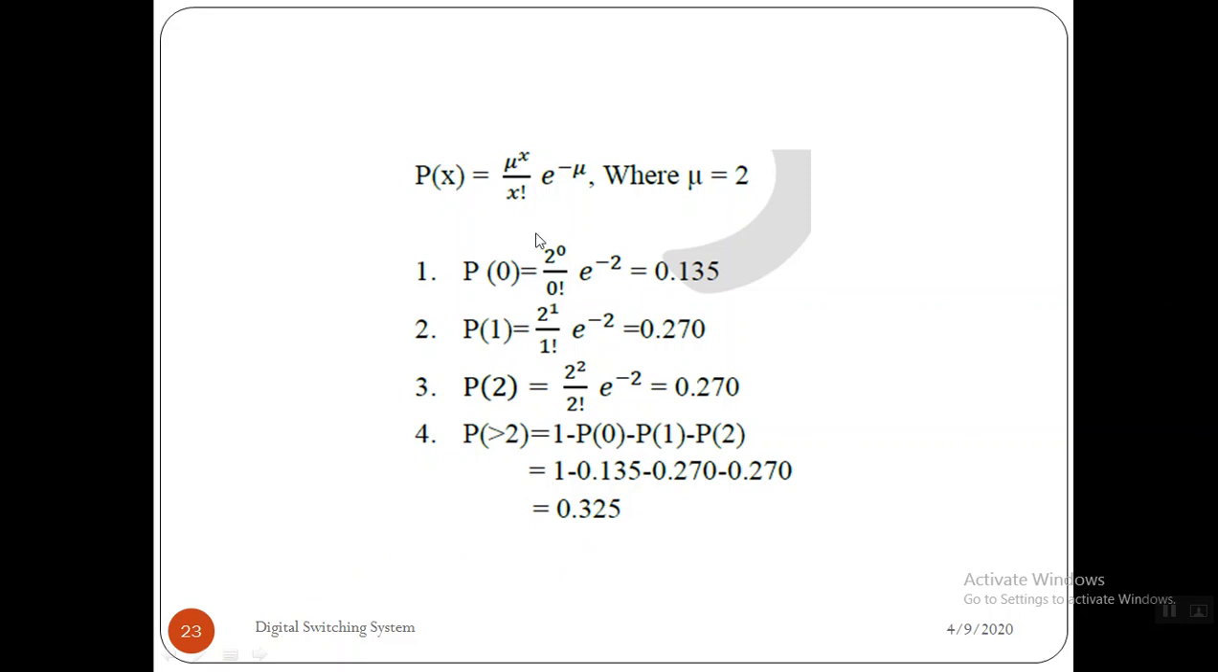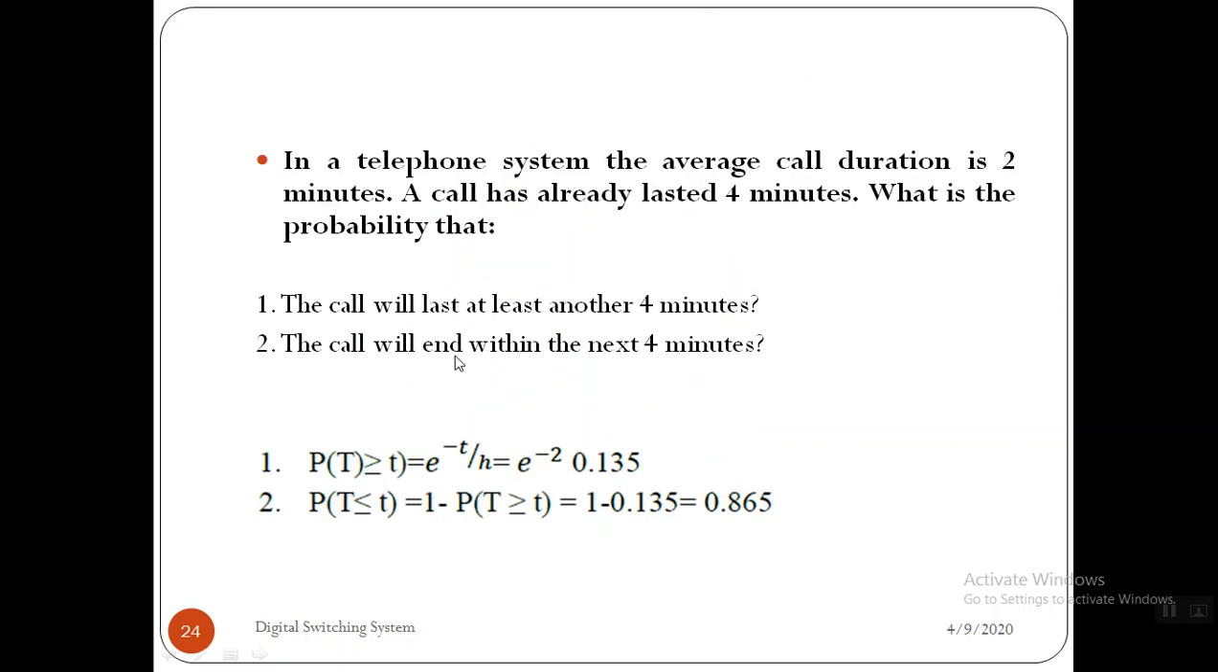See, x is the number of calls arriving to the system and mu is the mean number of calls, right? Every 5 seconds one call arrives, the total duration is 10 seconds, so 2 calls arriving to the system is possible. So the mu value is 2 in this example. That's why, when we substitute all the x values here, we'll get the respective probabilities, right? So we'll go for the next one.